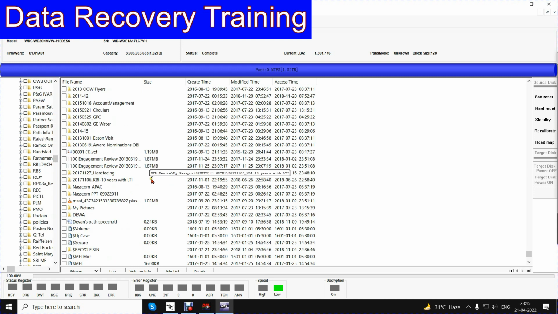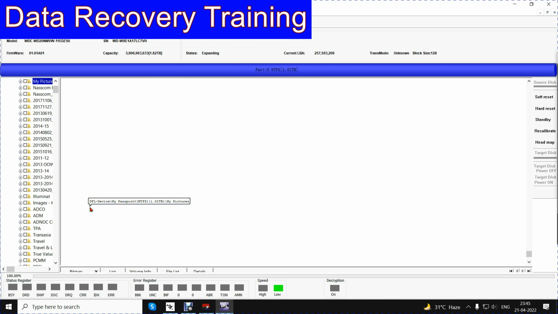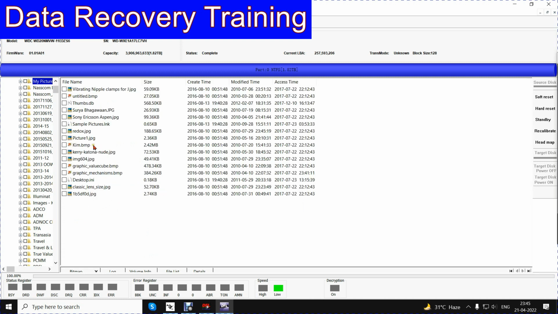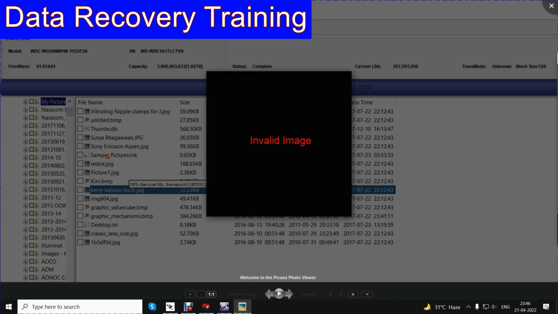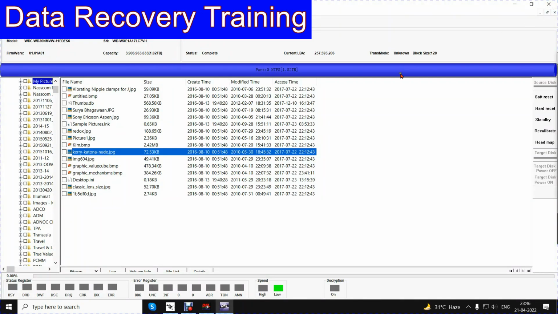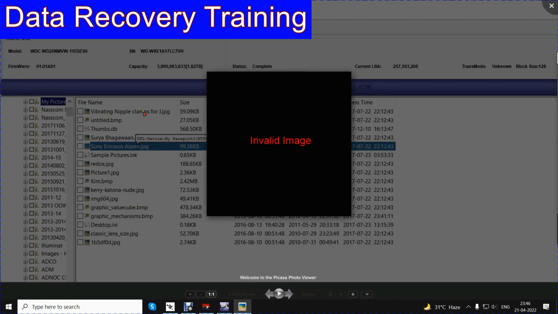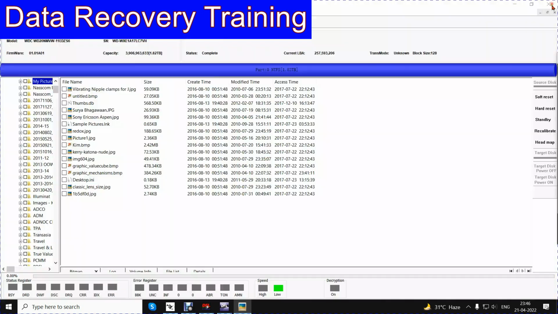Now we shall try to see whether any files or folders are opening or not. We shall go into My Pictures and see what the result is by double clicking a picture. The picture is invalid here. We go into something else. It's an invalid picture.